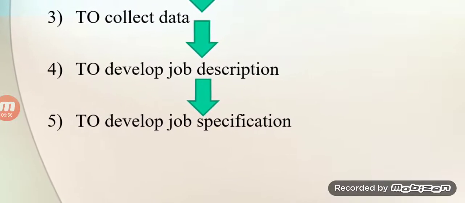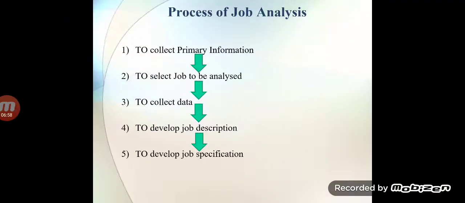Fifth point, to develop job specification. Here we have to decide which types of skill we require, which types of qualification must be there, how many years of experience must be possessed by the employees, etc. These points must be decided under develop job specification.